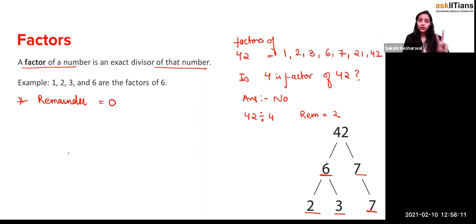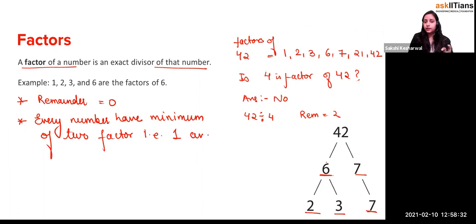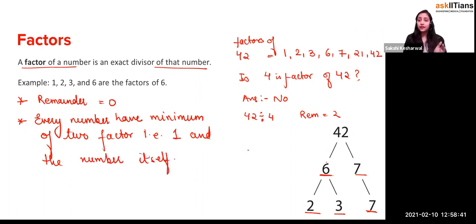And every number has a minimum of how many factors? So we can say that every number has a minimum of two factors, right? That will be 1 and the number itself. These are the two factors which you will always have.